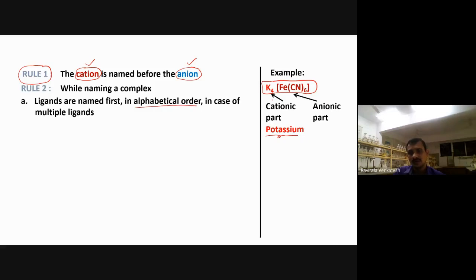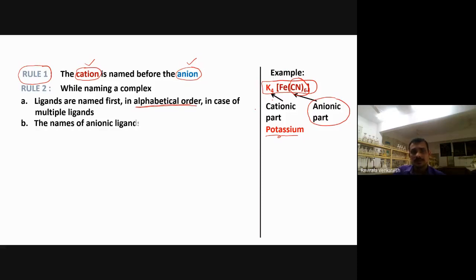After the cation, we move to the anionic part. If you have ligands, we pronounce the ligand names first, in alphabetical order. Here we have only one type of ligand, therefore no need for alphabetical order.